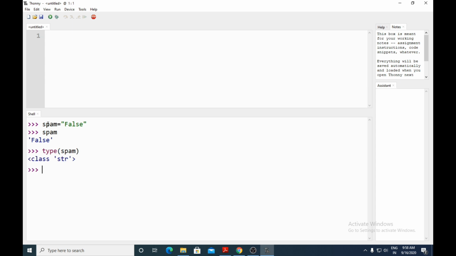But if you assign a variable with a bool value, then let's check what will be its type. So spam equals capital T R U E. So this is a bool value. Then when you display spam, it will directly give True. And if you display the type of spam here, you can see the class here is bool.